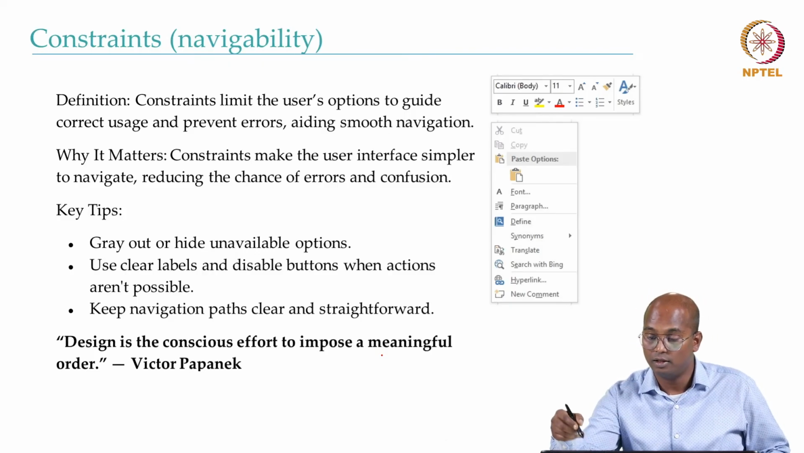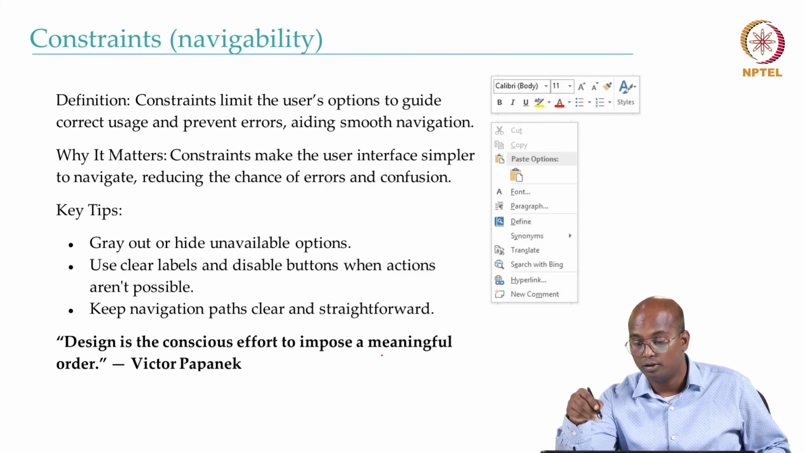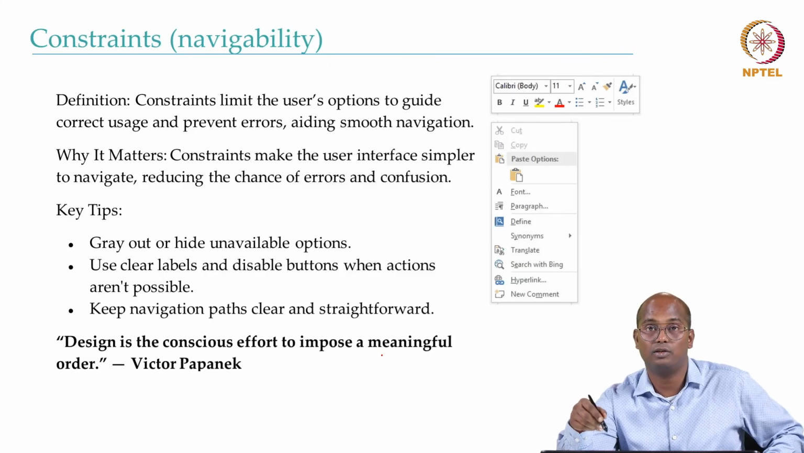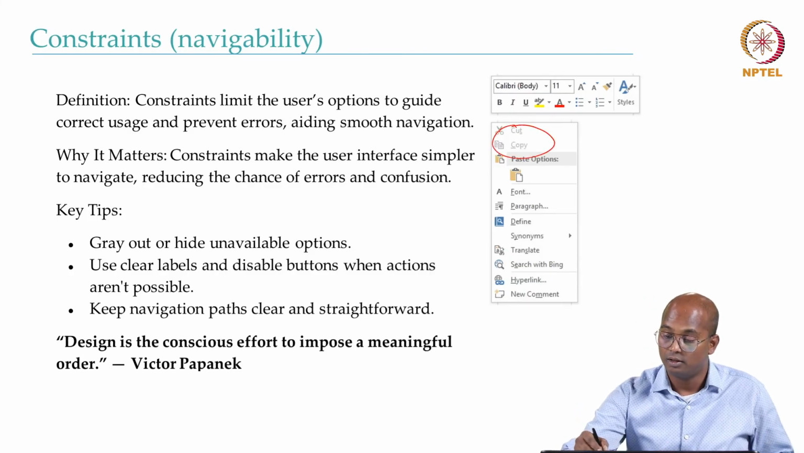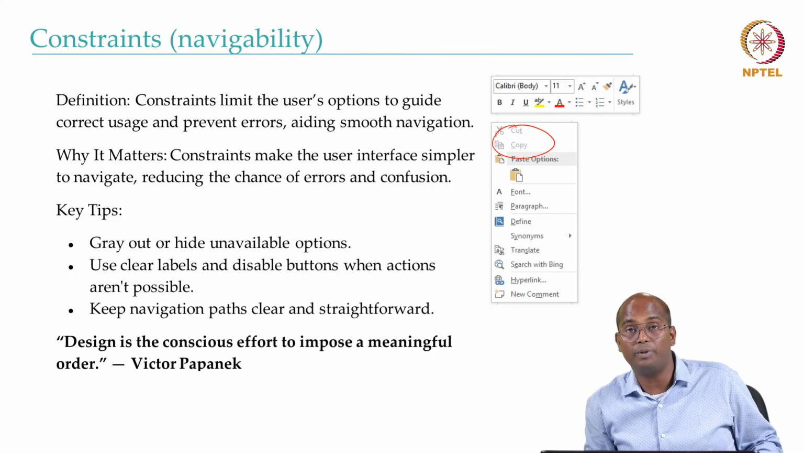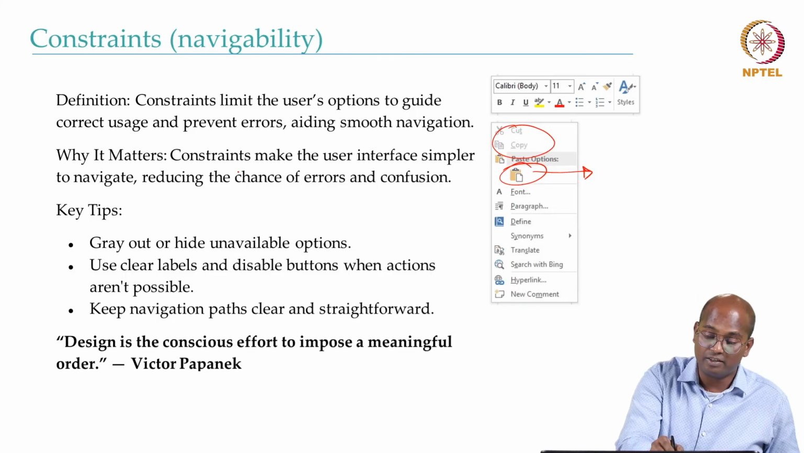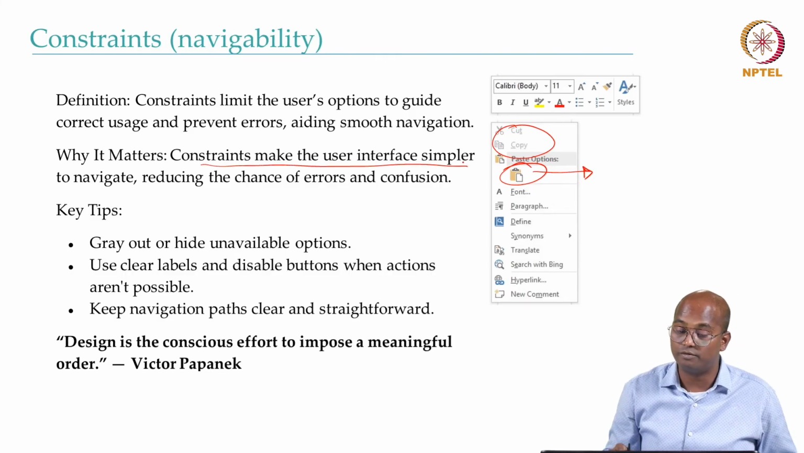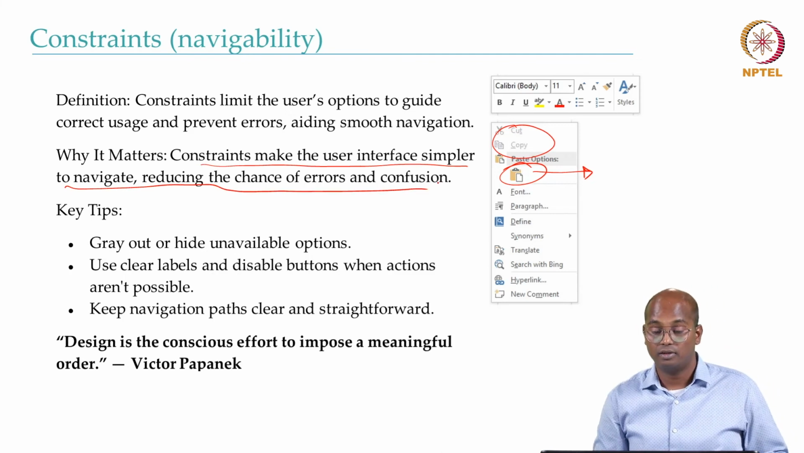So like in this case, you might have seen in the Google Doc or Word doc, if you go to some options, that is disabled because it's not allowed in that situation. Like in this case, you can see here the cut and copy options are disabled because you already copied something. So the only enabled option is the paste here. And why it matters: constraints make the user interface simpler to navigate, reducing the chance of errors and confusion.